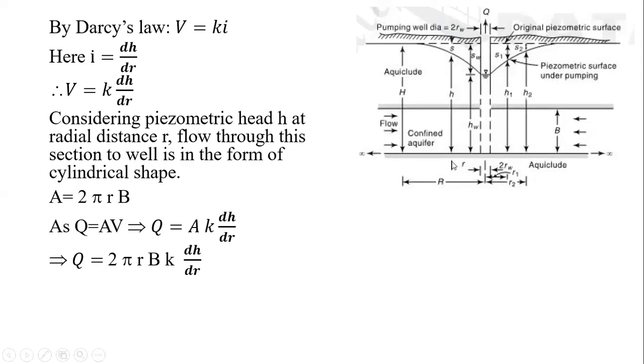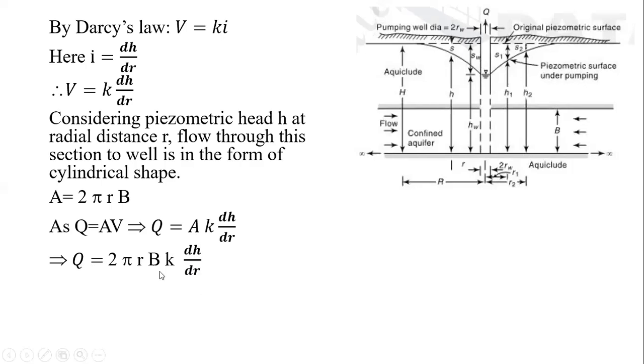Means the variables will be dh and dr. It means that whenever r changes, that is, if the radius of influence r changes, in that case h is going to change. For this small r, this is h. For r1, h is h1. For r2, h is h2. And for capital R, h is capital H. Isn't it? It means that we now have to correlate this equation, that is, we have to correlate the discharge Q with those variables.